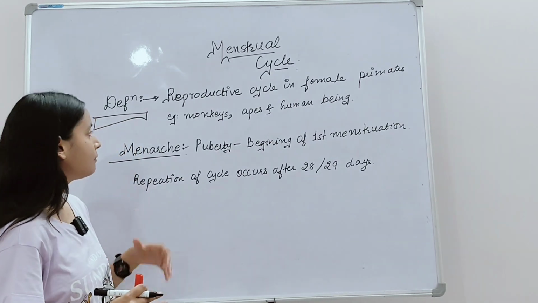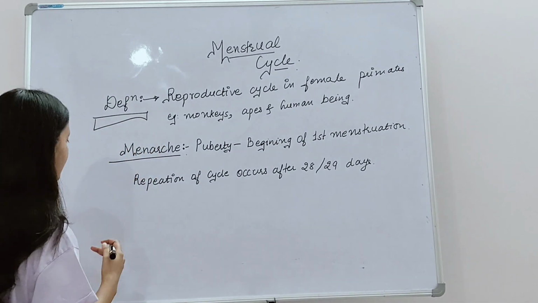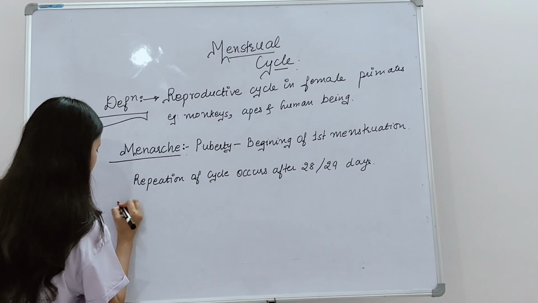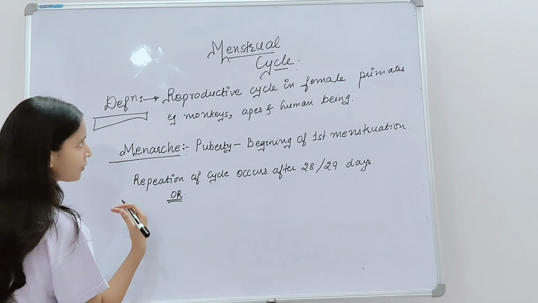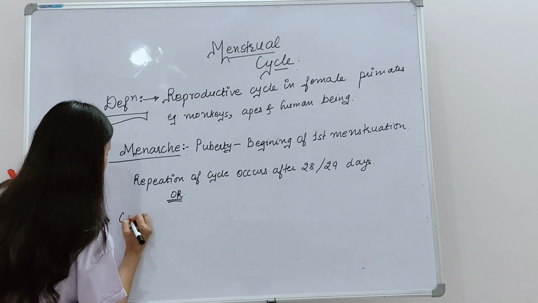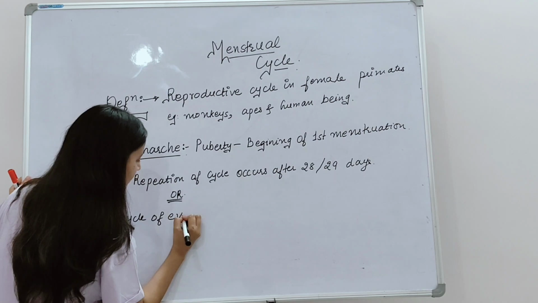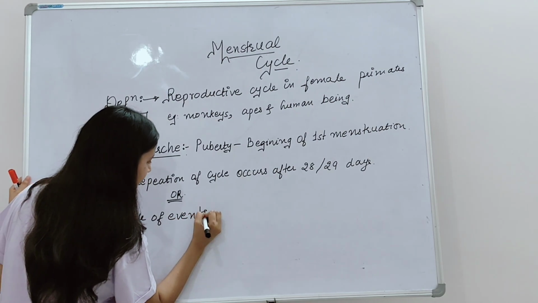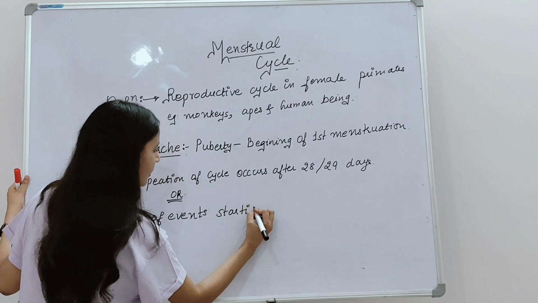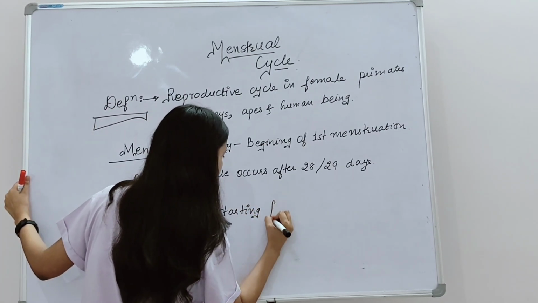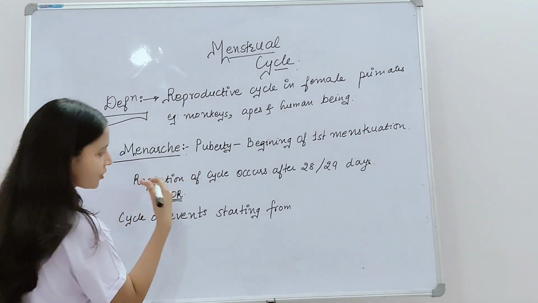So by this point we will have another definition of the menstrual cycle, so we will write it as "or". What is another definition of the menstrual cycle? The cycle of events starting from the first menstruation, that was menarche.